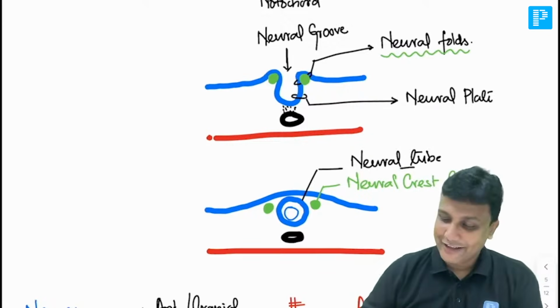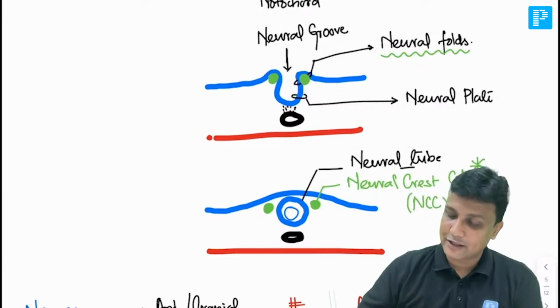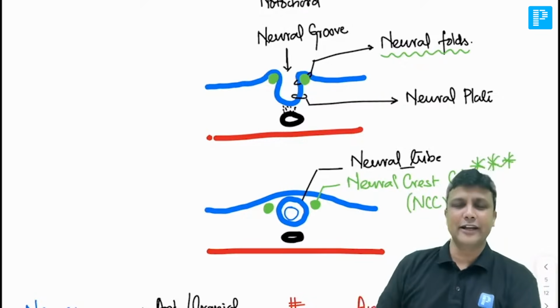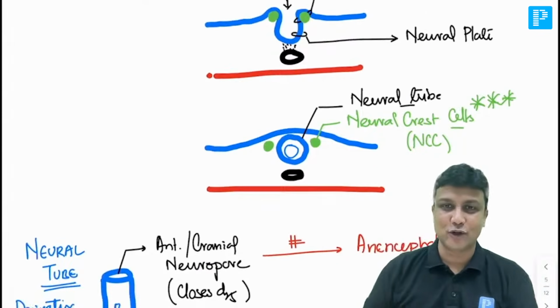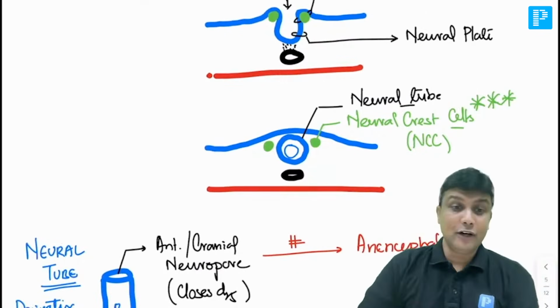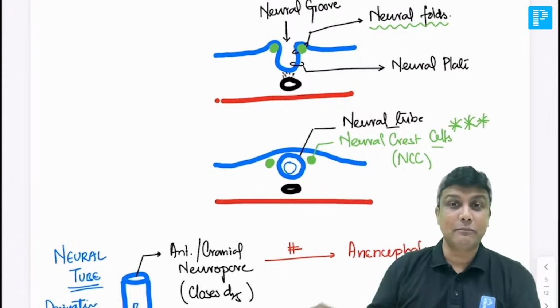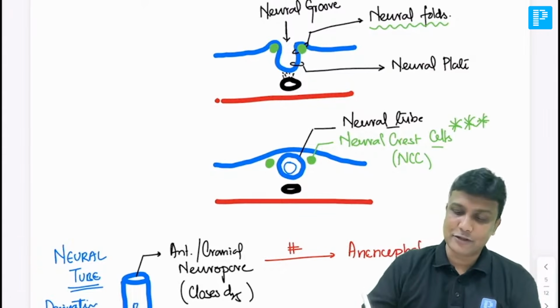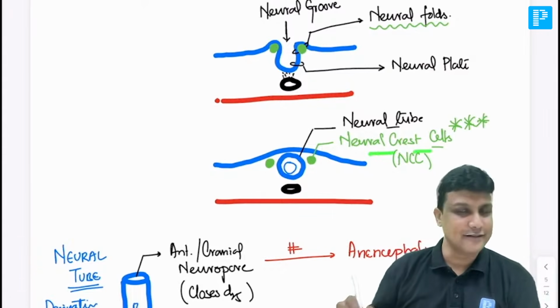Very important. Extremely important, sir. NCC, neural crest cells. ये आपके एग्जाम्स में रिपीटेड शॉर्ट क्वेश्चन और वेरी शॉर्ट क्वेश्चन आ सकता है. So I repeat again, neural folds. From the neural folds, some cells will multiply and separate apart, and they are going to separate apart in the form of neural crest cells here.